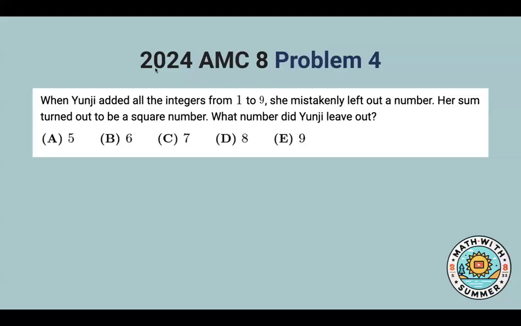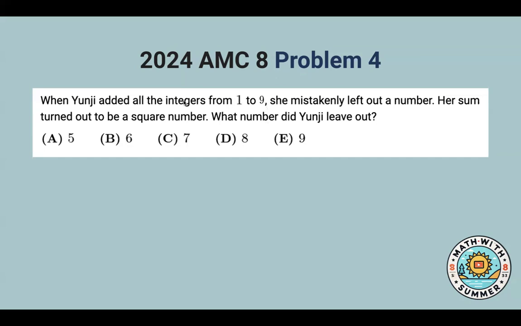Hi guys, today we're looking at another 2024 AMC 8. Now this time it's problem 4, and we're seeing that when Yunji added all the integers from 1 to 9, she mistakenly left out a number. Her sum turned out to be a square number. What number did Yunji leave out?